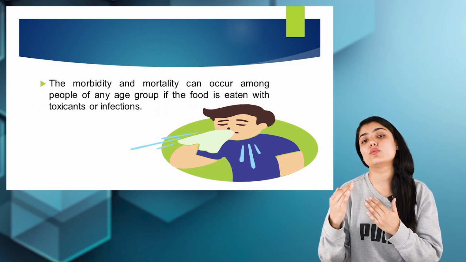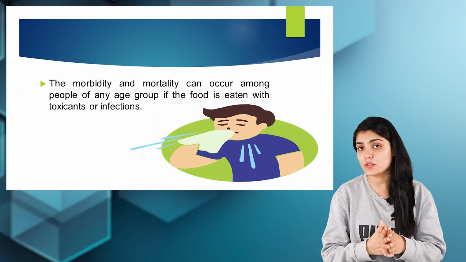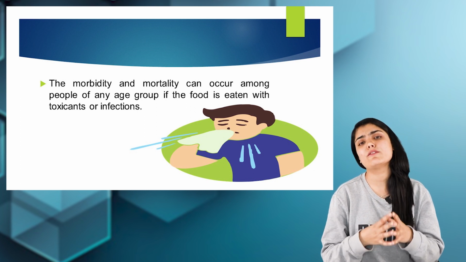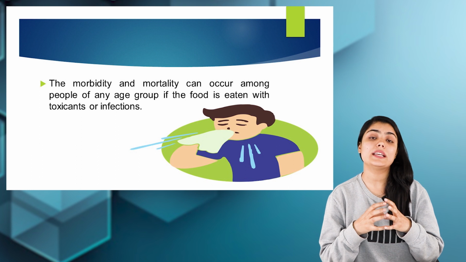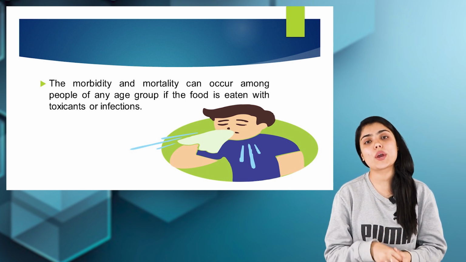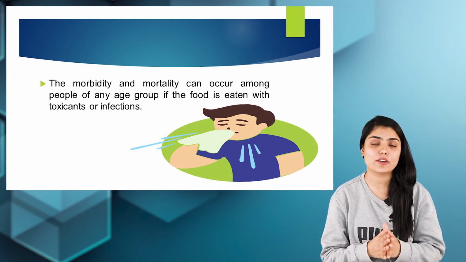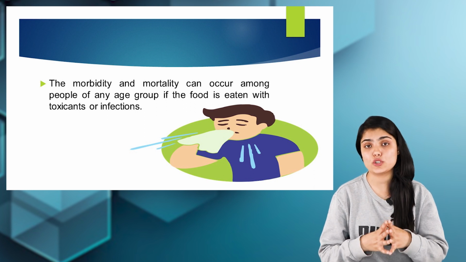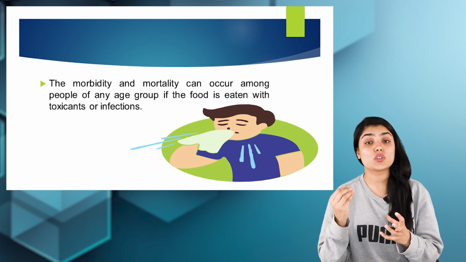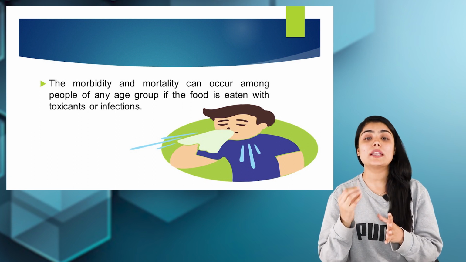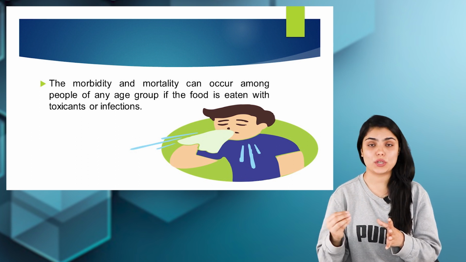It not only leads to foodborne illnesses, but mortality is also associated with various foodborne illnesses when people ingest food that is contaminated by microorganisms, or if there is any kind of toxin in the food that is consumed. The food that we consume is not just a source of infection, but is also associated with mortality.